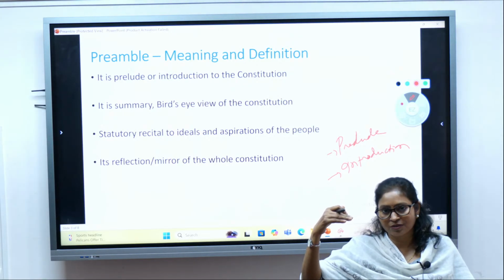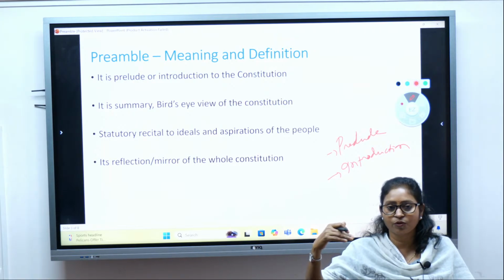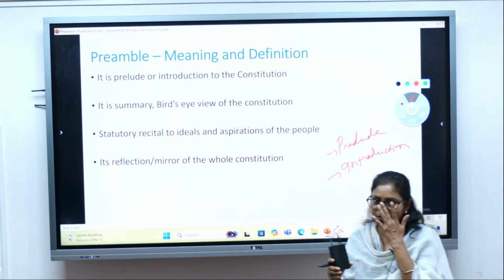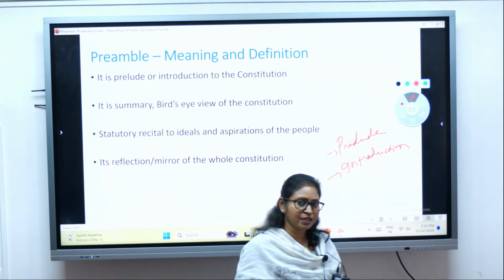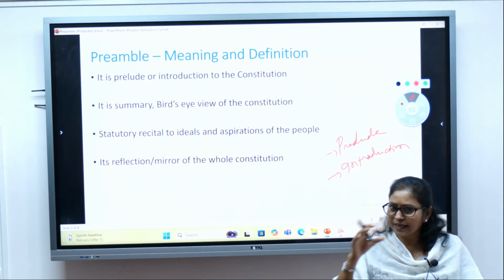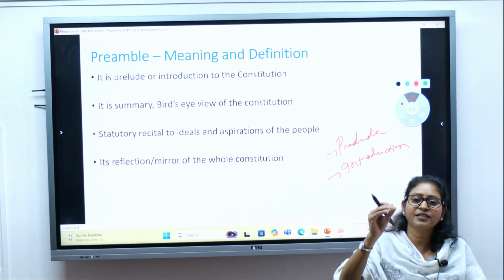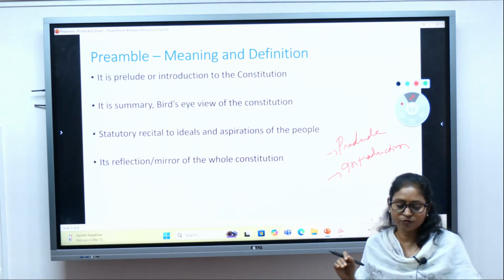We are going to talk about the preamble. In the preamble, what are we going to talk about, isn't it? I have given you an introduction, a prelude of the session, basically what you will expect in the session. That is what is called a preamble. So it is like an introduction, like a prelude to the constitution.